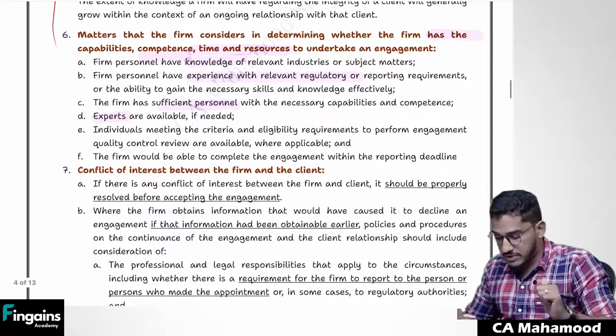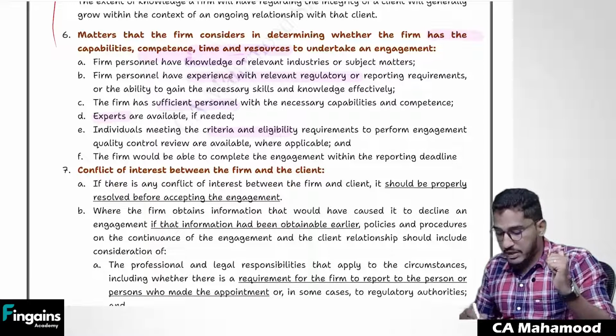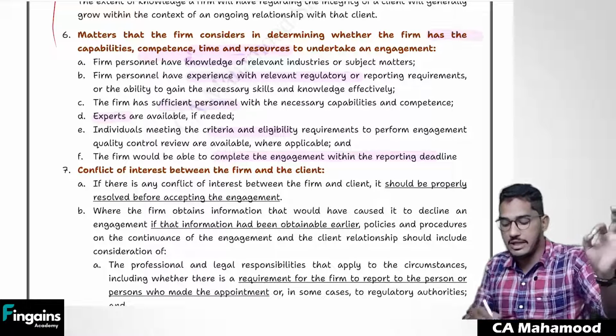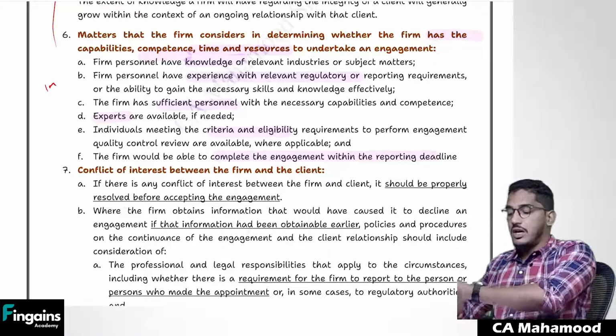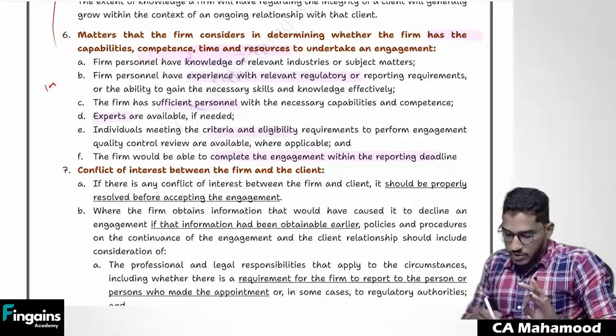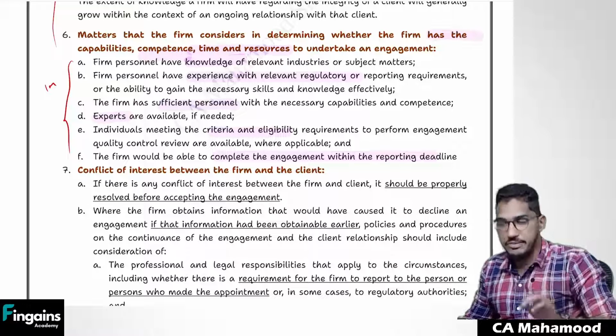Do you have the availability of experts? Did your team meet the criteria to perform the engagement? Will you be able to complete the engagement within the deadline? If the client has set a deadline, sir, you have to complete the audit within 1 month. Do you have the resources to complete the audit within the deadline? So you consider all these factors, then you take the decision: are you capable enough?